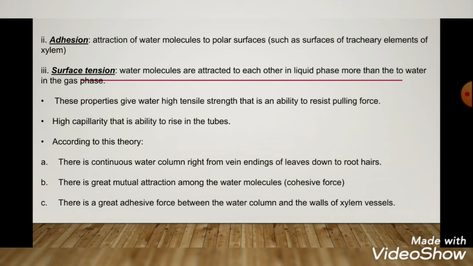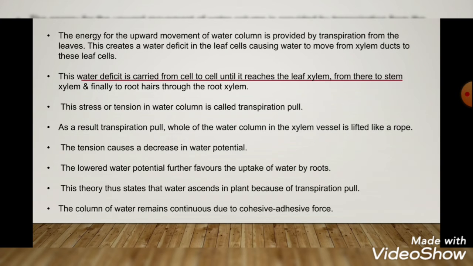Now according to this theory, there is a continuous water column from the vein endings of the leaf down to the root hairs. There is great mutual attraction among the water molecules, that is cohesive force. There is a great adhesive force between the water column and the walls of the xylem. The energy for the upward movement of the water column is provided by transpiration from the leaves. This creates a water deficit in the leaf cells, causing water to move from the xylem ducts to these cells. This water deficit is carried from cell to cell until it reaches the leaf xylem, from there to the stem xylem, and finally to the root hairs through the root xylem.